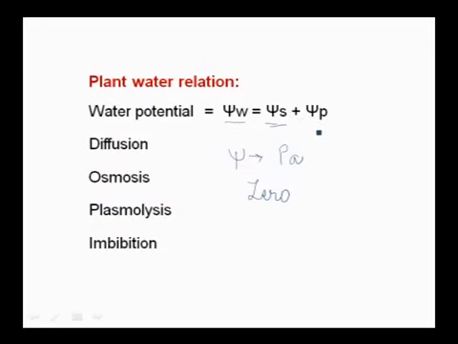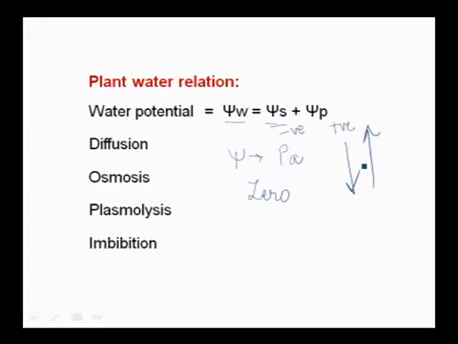And when a cell is kept in a hypotonic solution, the cell becomes turgid, and the pressure created inside the cell is called pressure potential. Usually pressure potential is positive and solute potential is negative. When solute potential increases, water potential decreases.